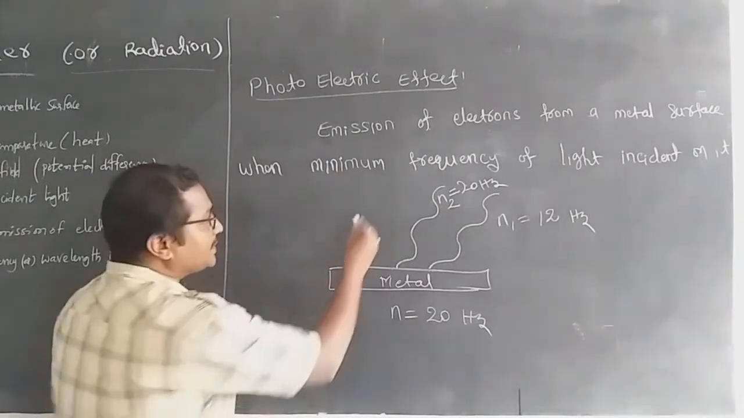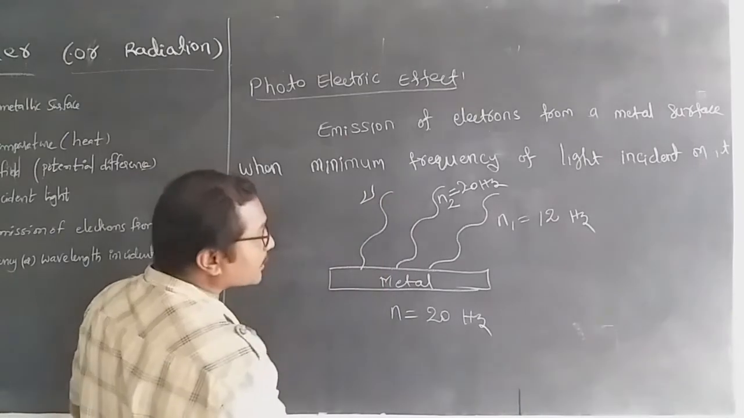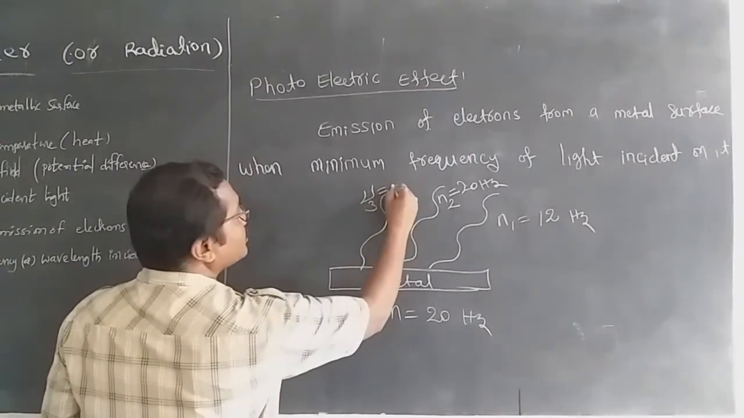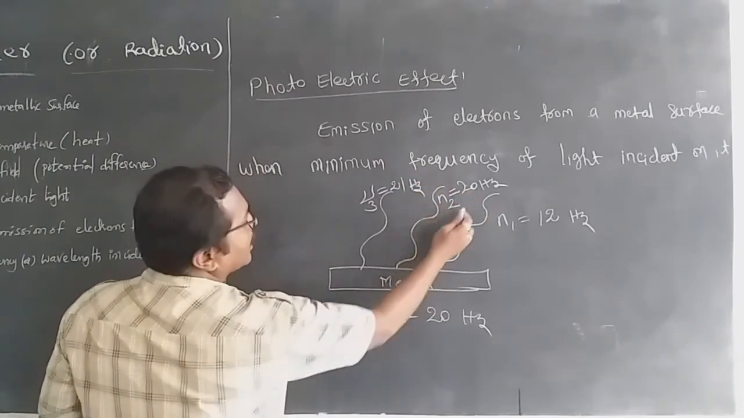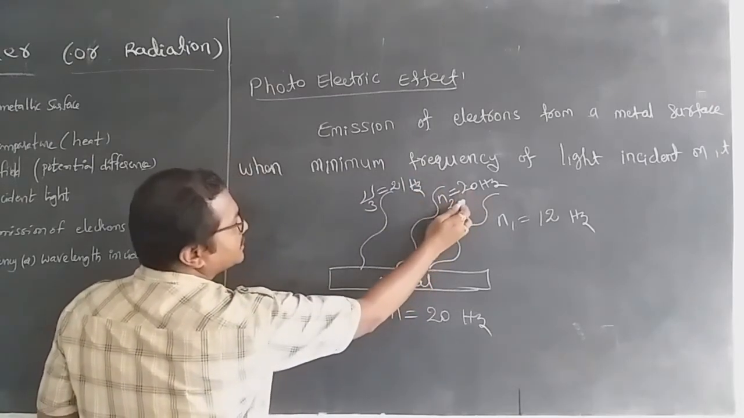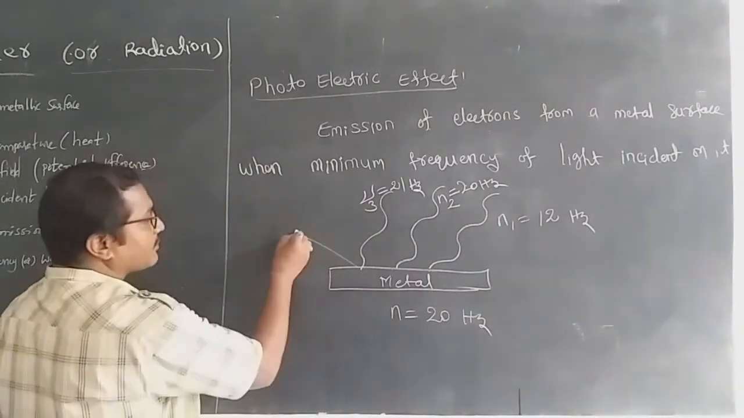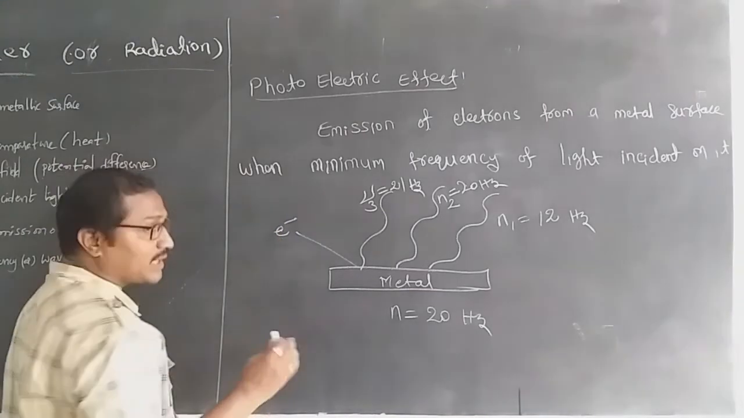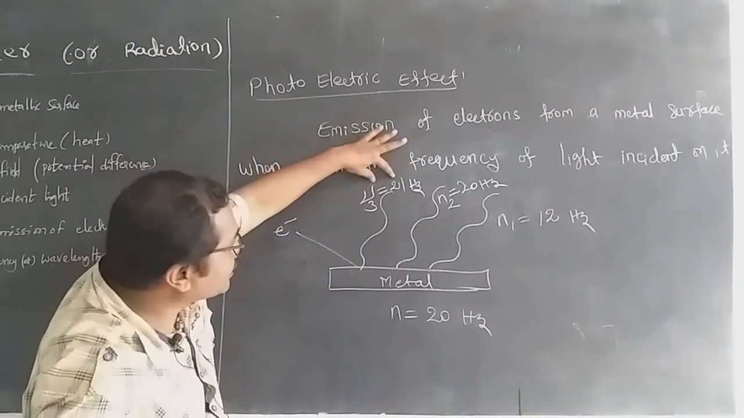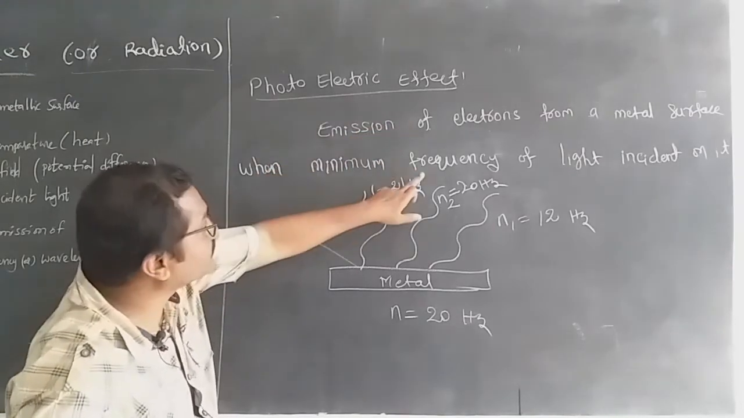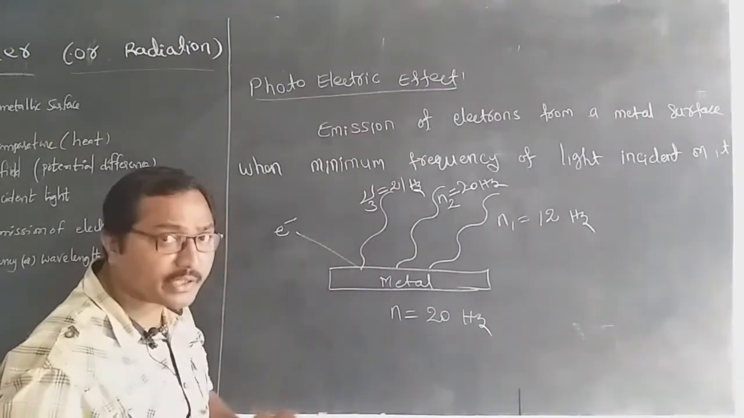In the next case, let us consider that the value of nu3 is equal to 21 hertz, just more than the value of this frequency. Then what happens? From this, electrons start to eject from the metallic surface. Now this frequency 21 is called the minimum frequency, otherwise it is also called the threshold frequency.